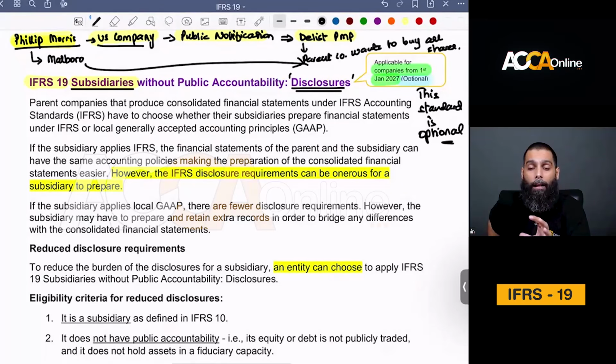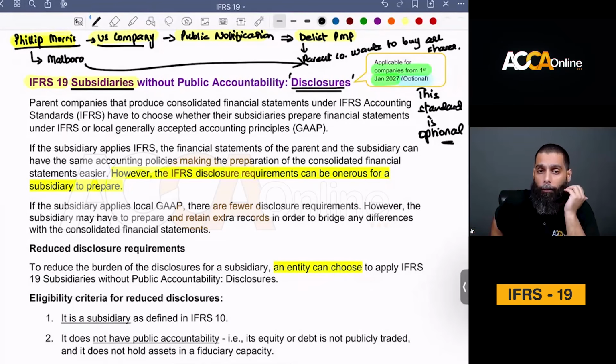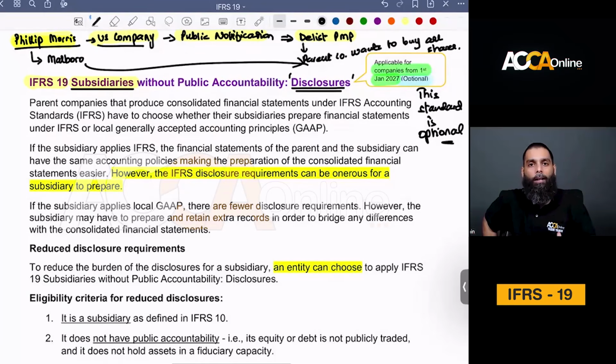Or for example, there is an acquisition bid and the buyer wants to know everything in detail, and that is why the buyer is trying to convince you to provide full detailed IFRS related disclosures. If that's the case, you can opt out of this accounting standard. You can opt in this accounting standard on a voluntary basis. You can opt out of this accounting standard on a voluntary basis.